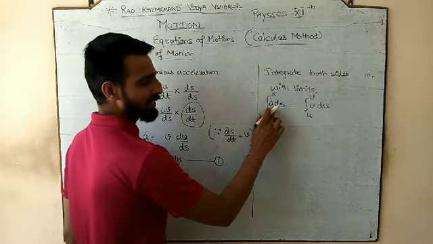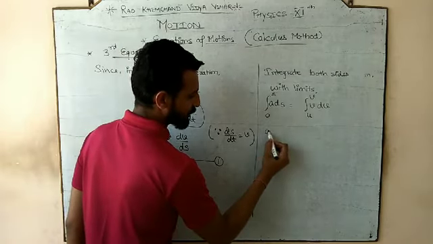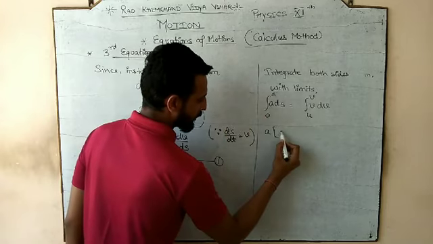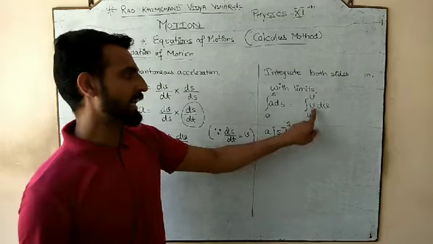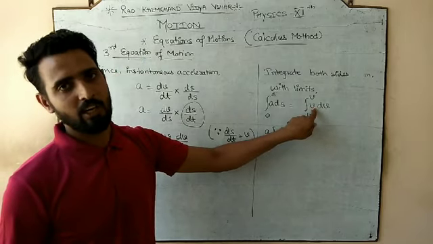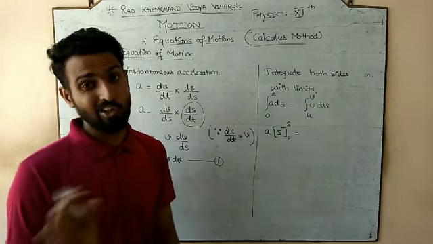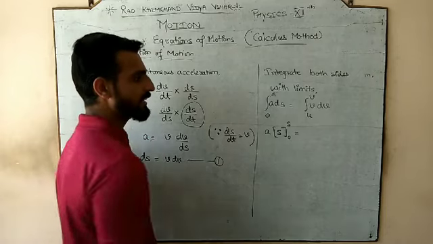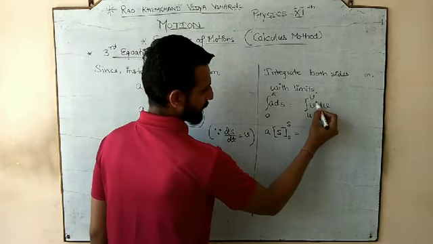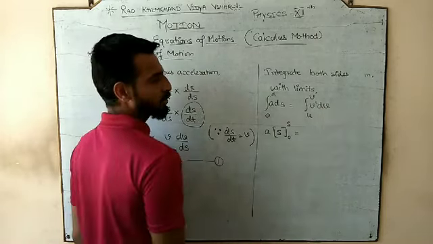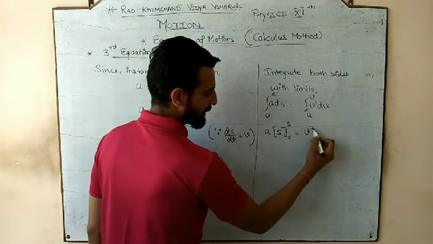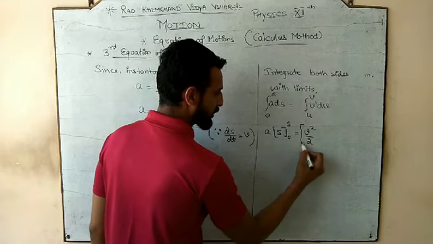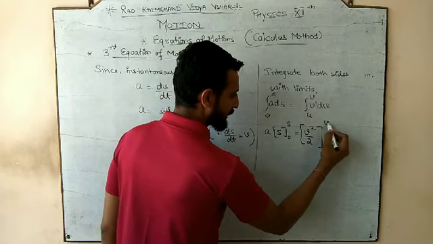Let's solve. What is a? Acceleration, which is constant, so it comes out, and the integration of ds is s from 0 to s. Now here v stands for instantaneous velocity and it is not constant. Velocity is not constant, so it would be integrated. So v dv, what is the power of v? 1. So apply the rule of power, v power 1. So it would be v to the 1 plus 1, means 2, divided by 2, from u to v.